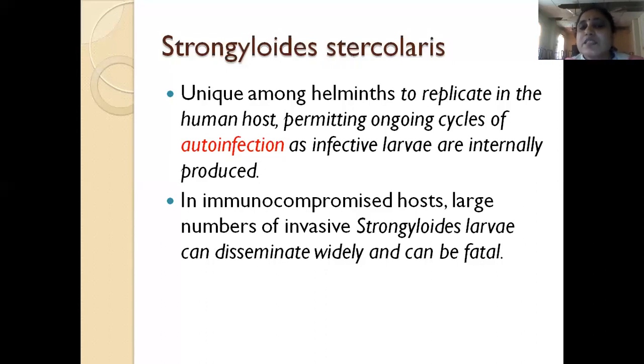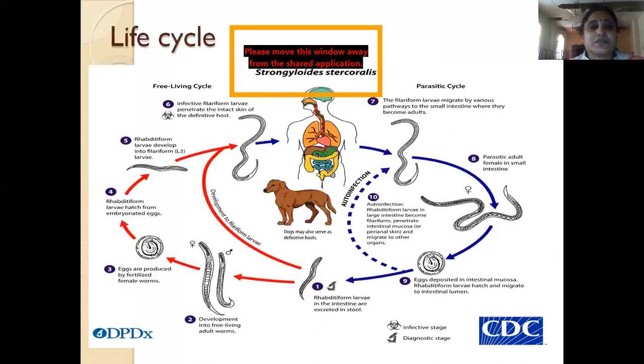Especially if this infection occurs in immunocompromised patients, like patients who are on steroids, or diabetics, or patients who are HIV positive, in these patients Strongyloides can disseminate widely and can cause death of the patient.